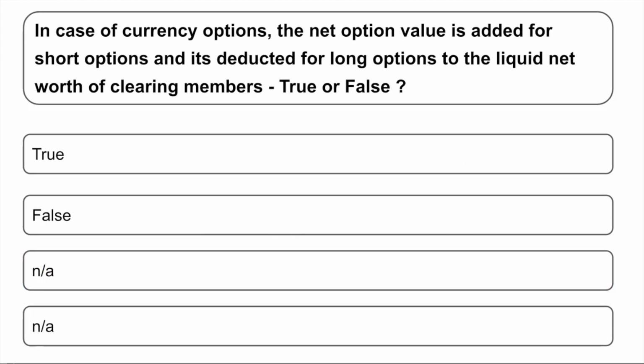Okay. Going to the next question, in case of currency options, the net option value is added for short options and it is deducted for long options to liquid net worth of clearing members. State whether it is true or false. So the answer is false. As you know, here the statement is written in the opposite way. The statement says the net option value is added for short option and deducted for long option, whereas the correct answer is it is added for long option and deducted for the short options.